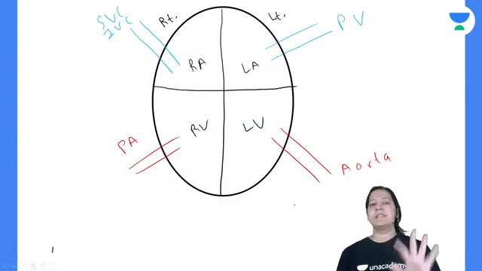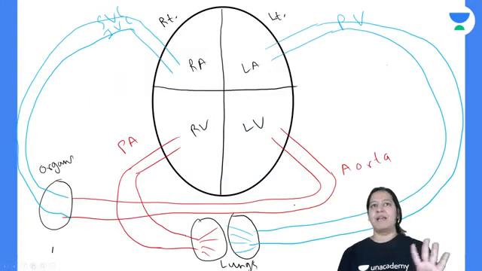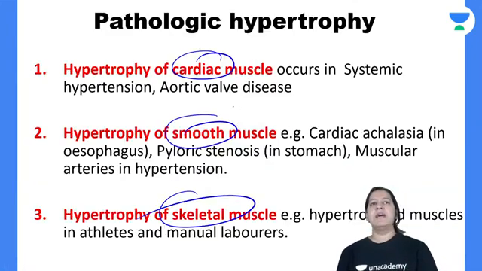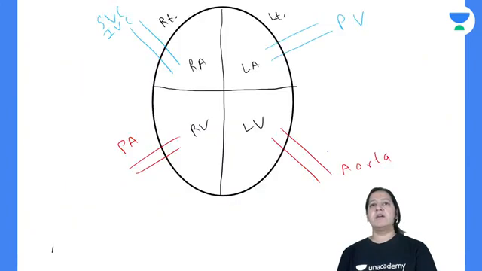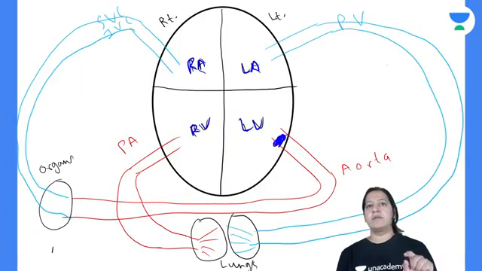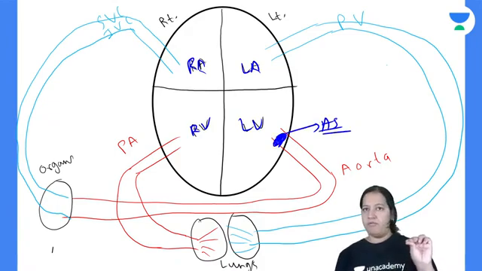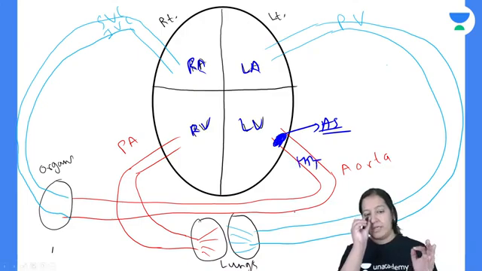Okay, let me show you. This is a heart. You can see this is the complete cycle: left auricle, left ventricle, right auricle and right ventricle. If there is aortic stenosis, or aortic valvular disease, or systemic hypertension in the aorta, what will happen?